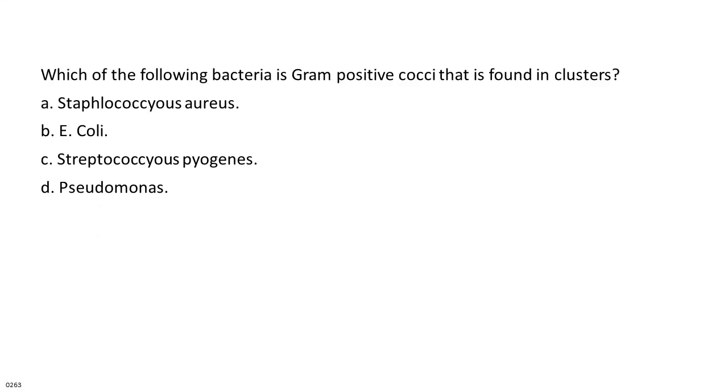Which of the following bacteria is gram-positive cocci that is found in clusters? A. Staphylococcus aureus. B. E. coli. C. Streptococcus pyogenes. D. Pseudomonas.